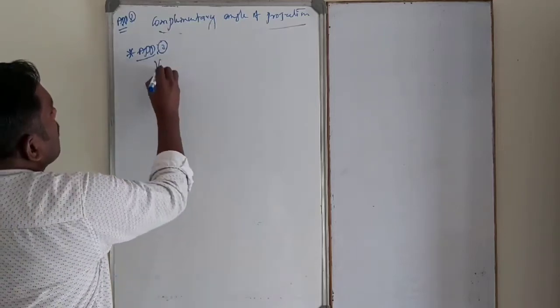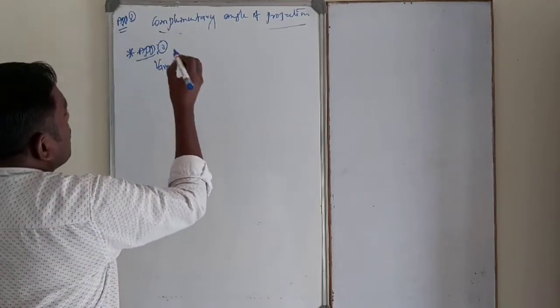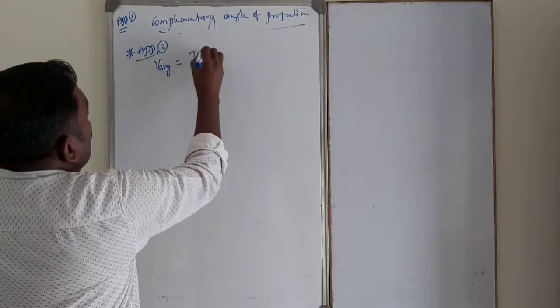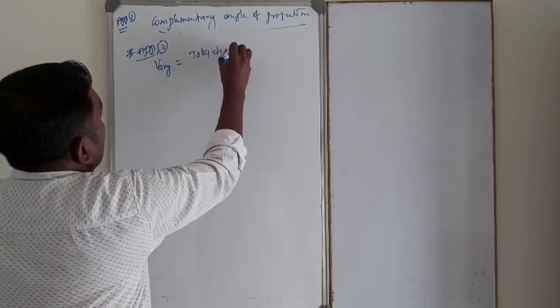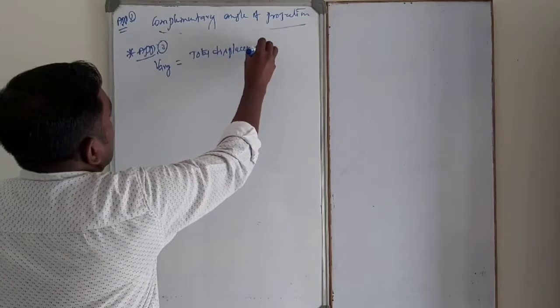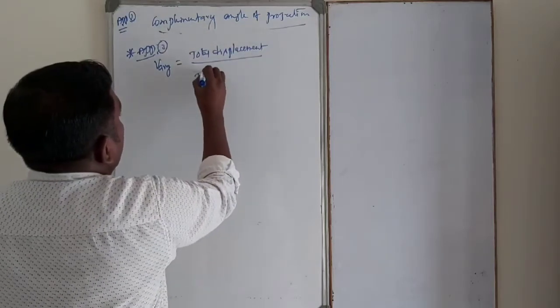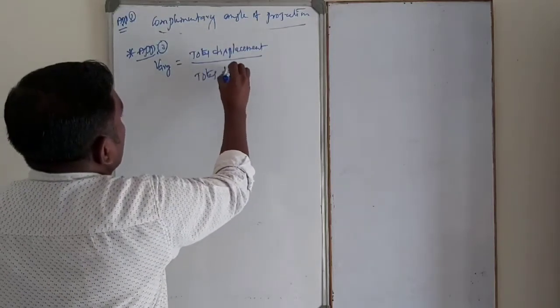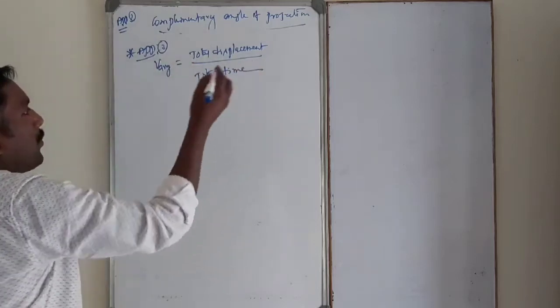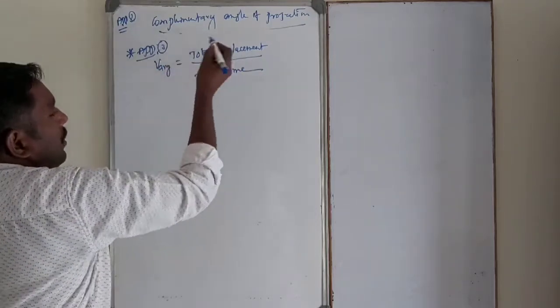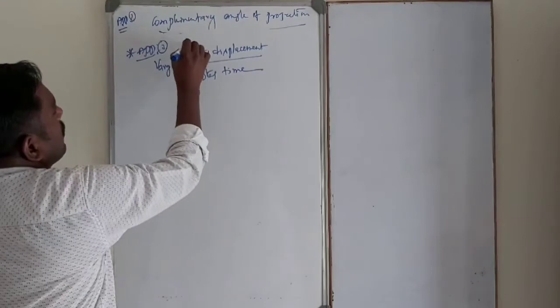Average velocity is equal to total displacement by total time. So for projectile motion,